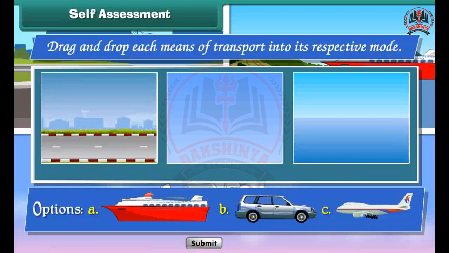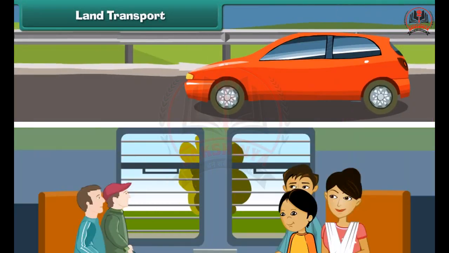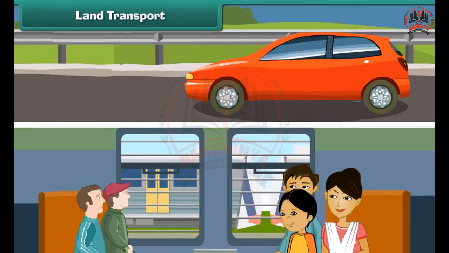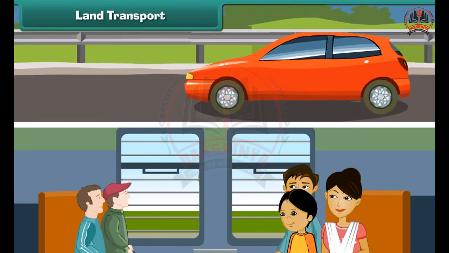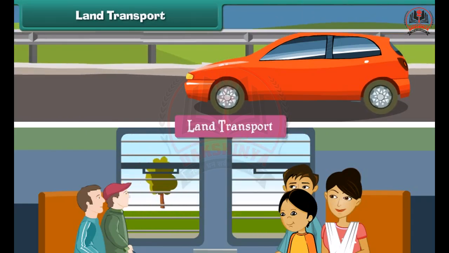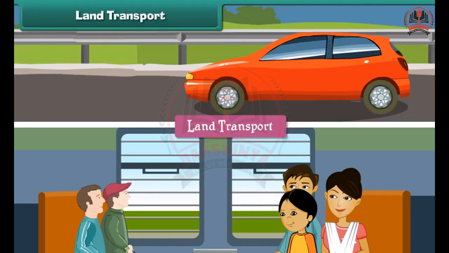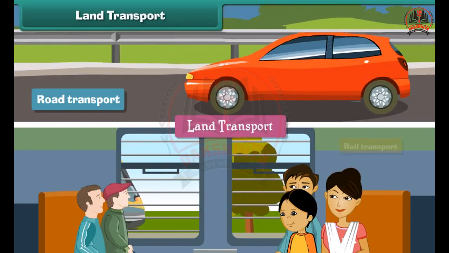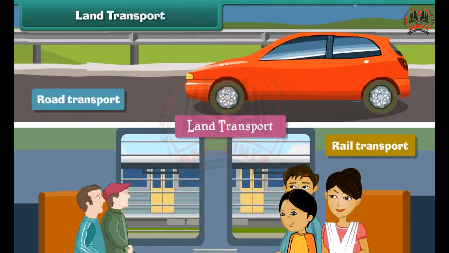Self-assessment. Drag and drop each means of transport into its respective mode. Land transport. The movement of goods and passengers on land is known as land transport. Land transport is of two types: road transport and rail transport.